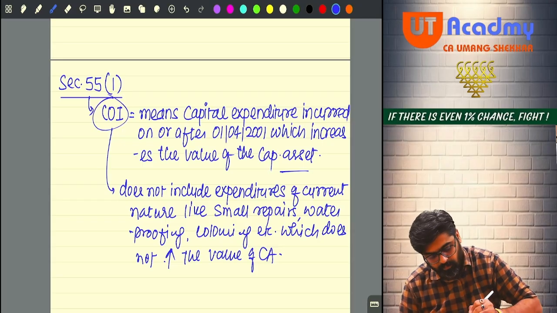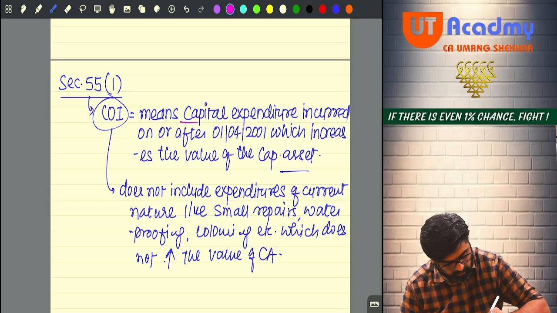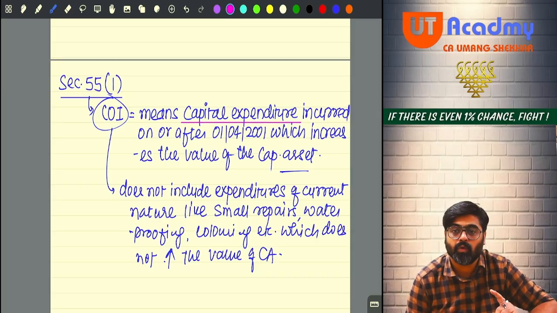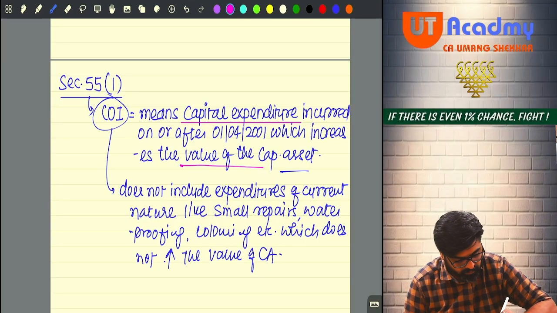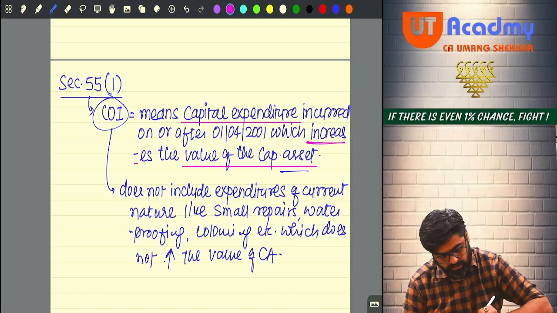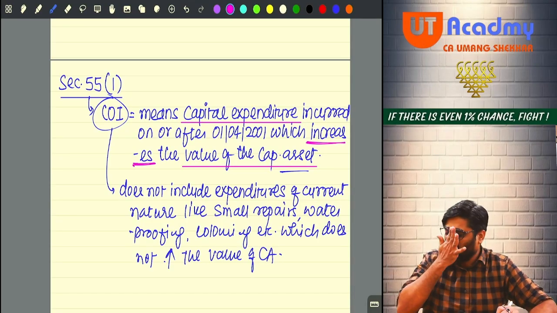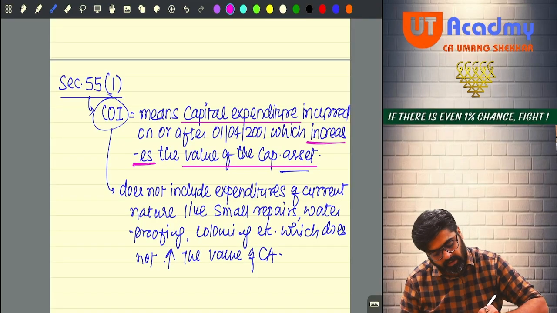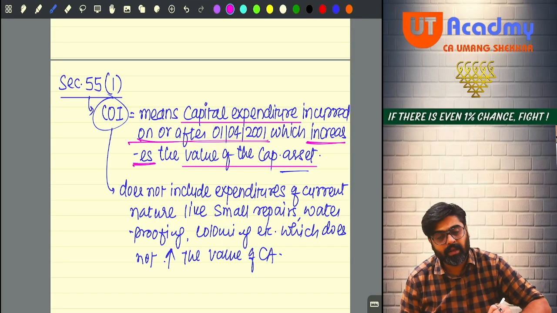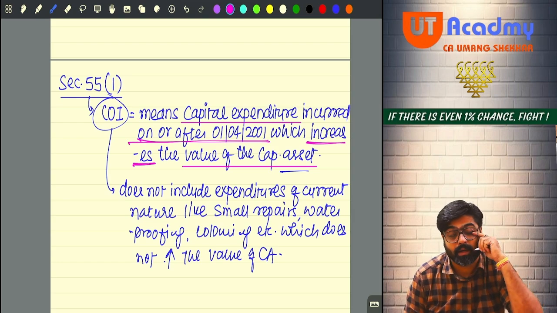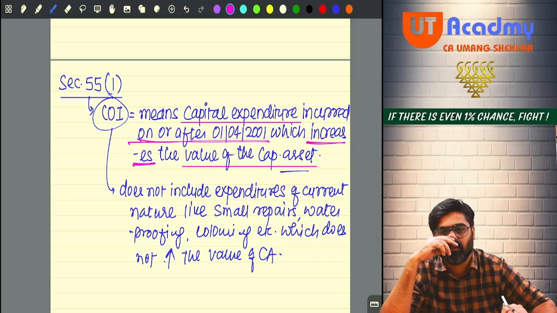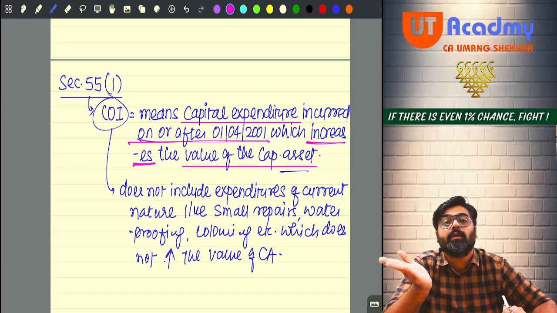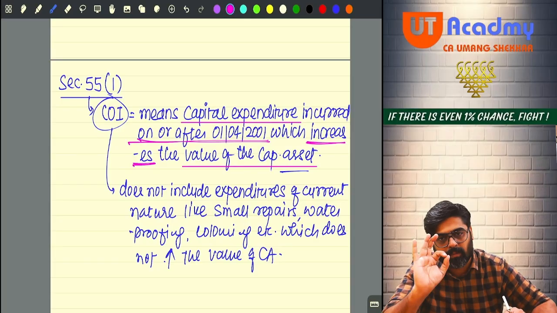Meaning, in the cost of improvement only capital expenditure will be considered. Which expenditure will be considered? Only capital expenditure. By incurring this type of expenditure, the value of the capital asset should increase. And this will be treated as cost of improvement only if it is incurred on or after 1st April 2001. Meaning that any improvement done in the capital asset prior to 1st April 2001 will be ignored. That is not treated as cost of improvement. Only that capital expenditure which is incurred on or after 1st April 2001 will be considered as your cost of improvement.